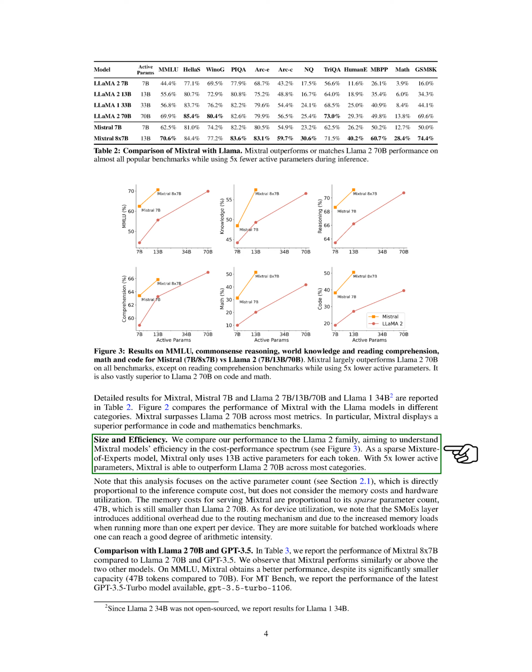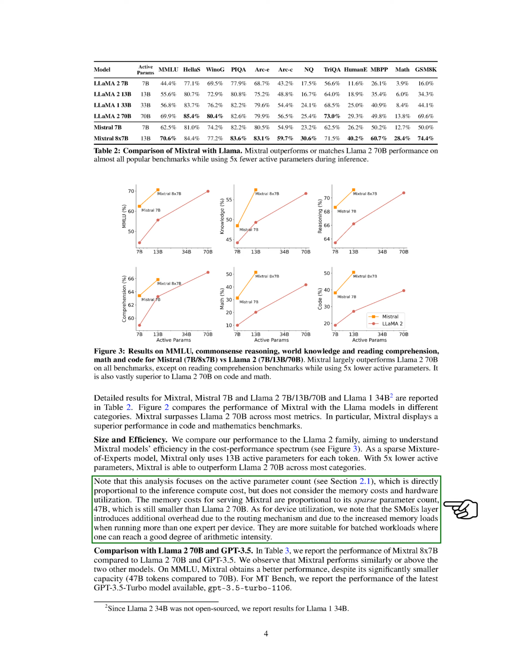We also found that Mixtral was more efficient, using fewer active parameters for each token, which means it's less computationally expensive. However, we didn't take into account memory costs and hardware utilization in this comparison. We also compared Mixtral with Llama and GPT 3.5, another model. Mixtral performed similarly or better than these two models, even though it has a smaller capacity.